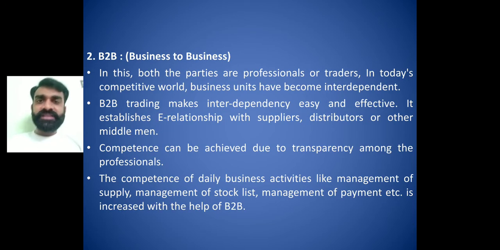Then business to business. In economics, you have already learned about intermediate goods, right? Intermediate goods are those on which some process or production process is still left. Suppose I am making mobile phones, and I need a battery that has been produced by other people. So I am giving the order to them, right?